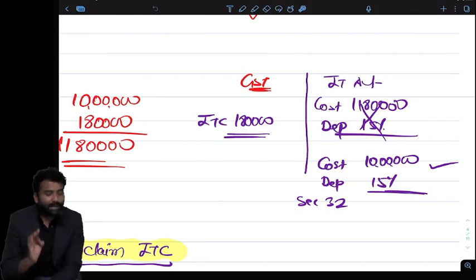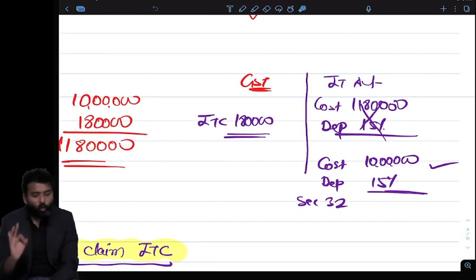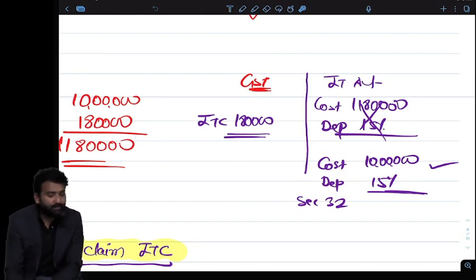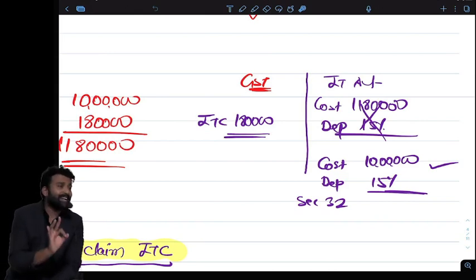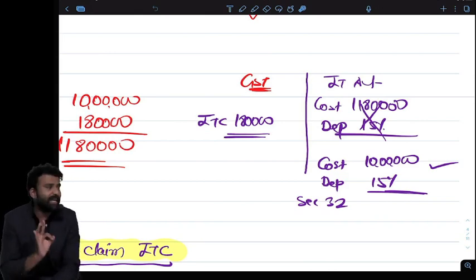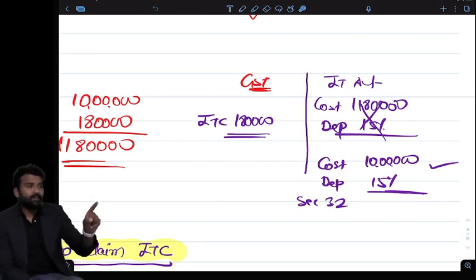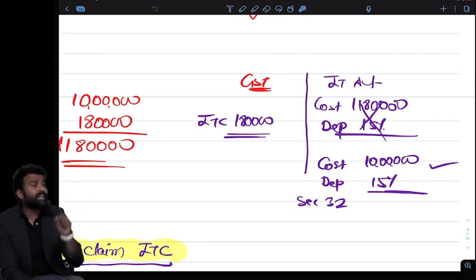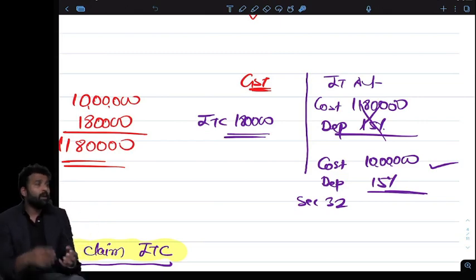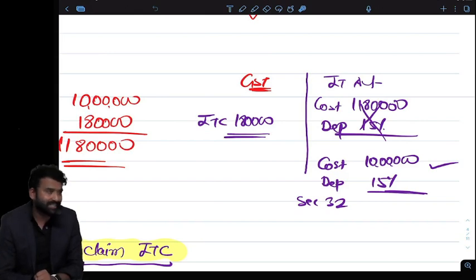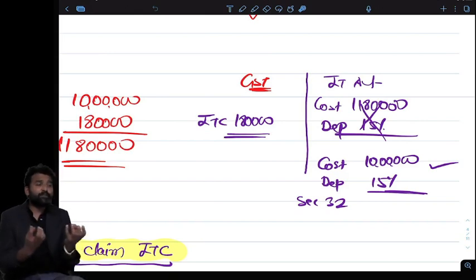You should claim depreciation under the Income Tax Act only on the cost, that is 10 lakh. The 1,80,000 you are claiming as a credit, so you cannot add that in your cost, and you cannot claim depreciation on the tax amount. And if you are claiming the depreciation on the tax amount, we will block your ITC. We will not allow you to claim the ITC, because you cannot keep laddoos in both hands. You cannot benefit from both.